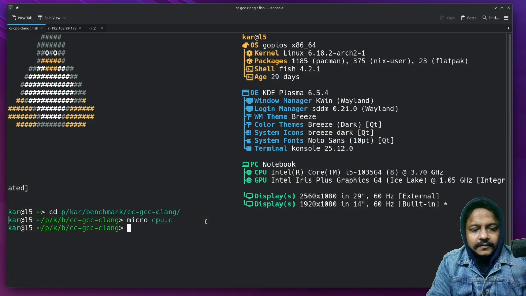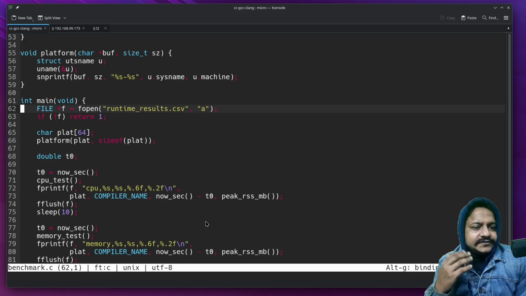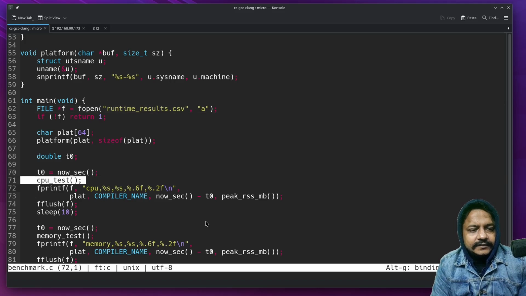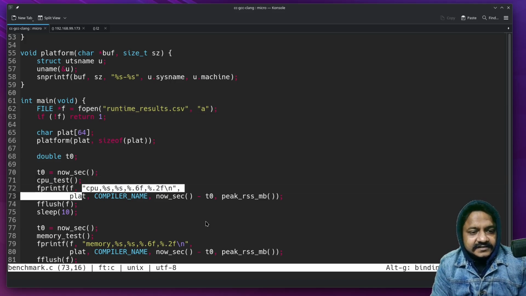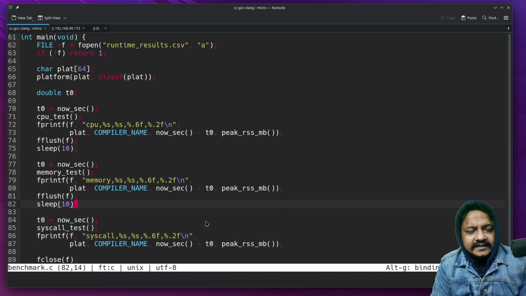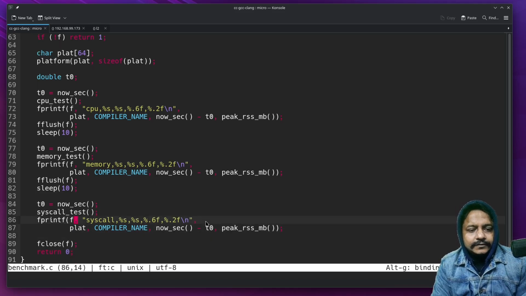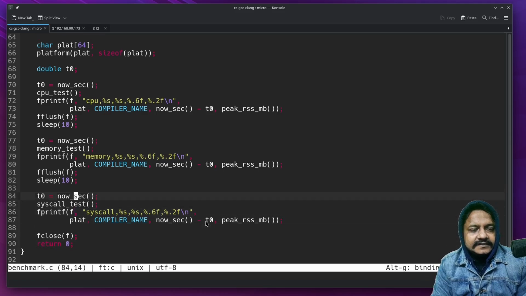Let's quit and open a program that I have finalized. This one. Let me go through the functions first. This is the main function. All those results will be saved in a CSV file so that I can compare them later on. First, I will do the CPU test. It will print out those results in that CSV file. Later on, it will do the memory test, then flash. After each test, I have added some sleeping, because I want to make sure the system gets enough rest for the next test. Then it will call some syscalls for the kernel itself, then spit out those results into the CSV file. That is the finalized code.